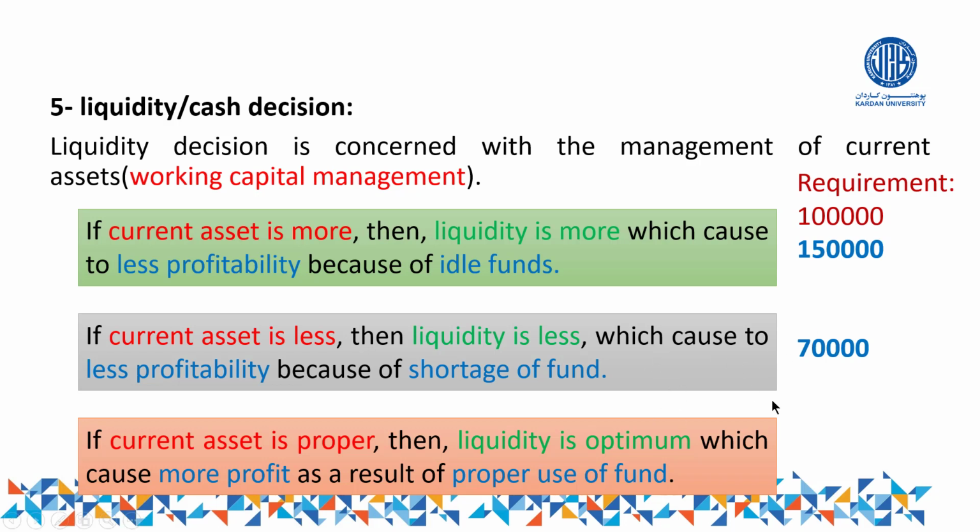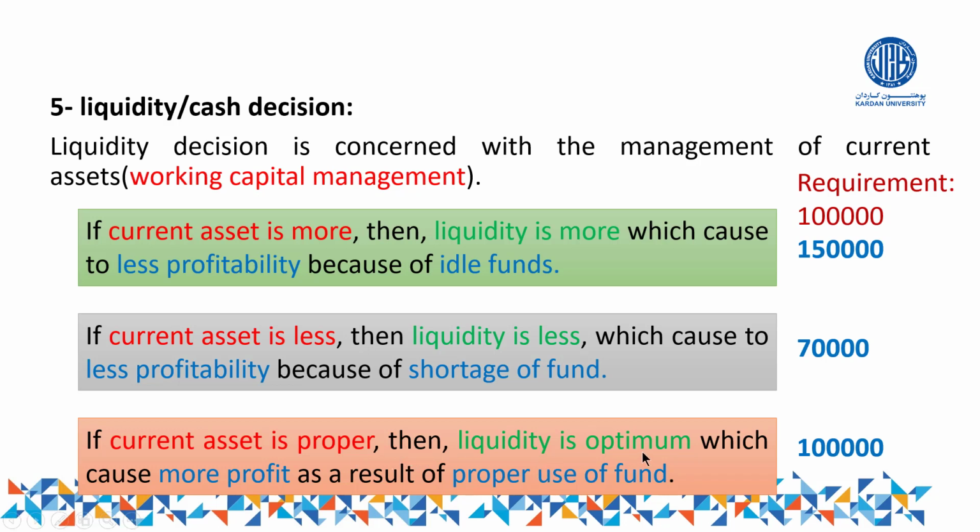So the same like this, there are several other options that you can have. Option number three is regarding this one. 1 lakh is required and 1 lakh is raised in the business. And this is called if current asset is proper. Proper means, of course, optimum. It means just enough to the requirement. Then the liquidity is optimum.